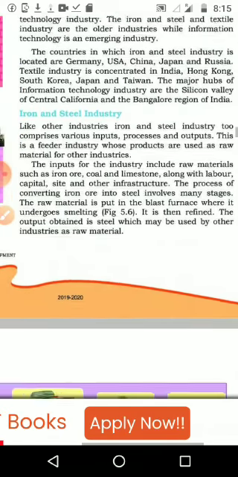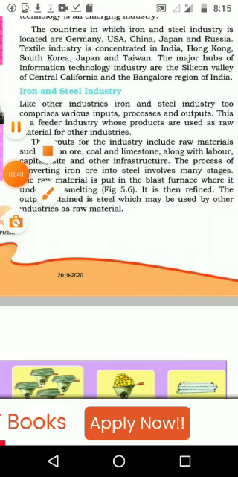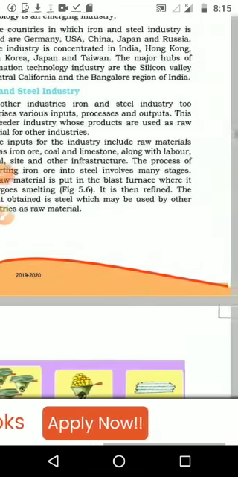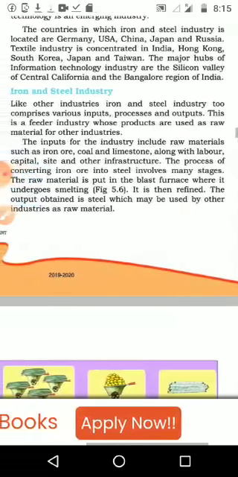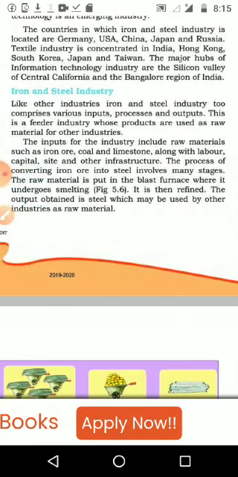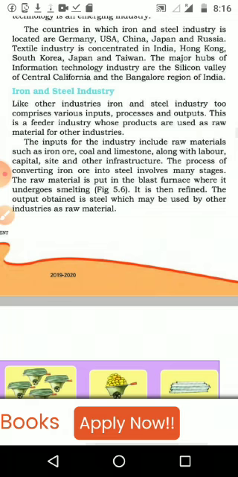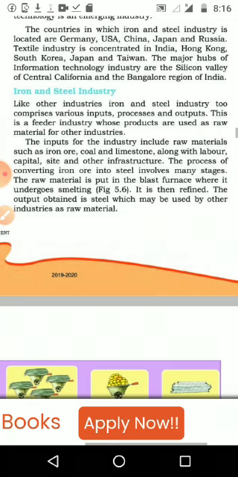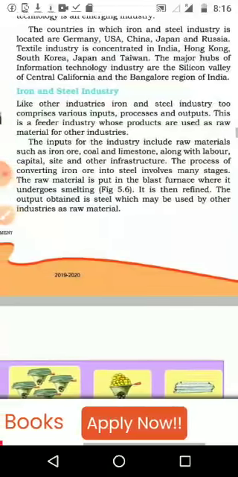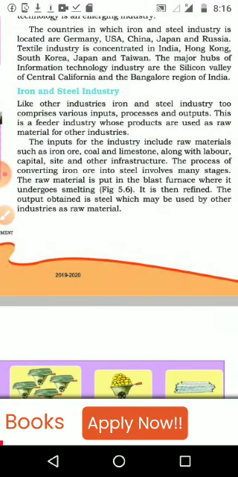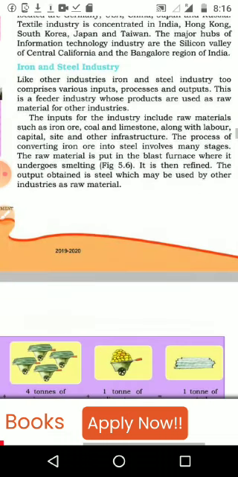Then we are moving to the next topic, that is the iron and steel industry. Like other industries, the iron and steel industry too comprises various inputs, process and output. We already discussed what is known as input, process and output. We call it an industrial system. This is a feeder industry whose products are used as raw material for other industries. What is the speciality of this one? It is a feeder industry.